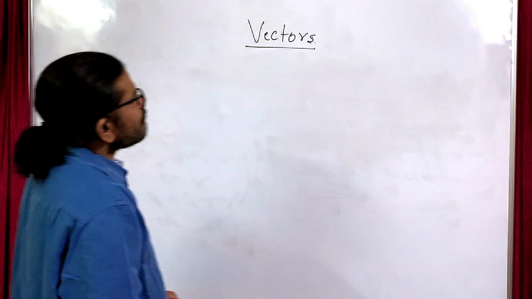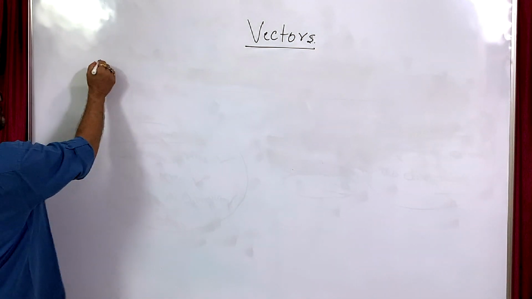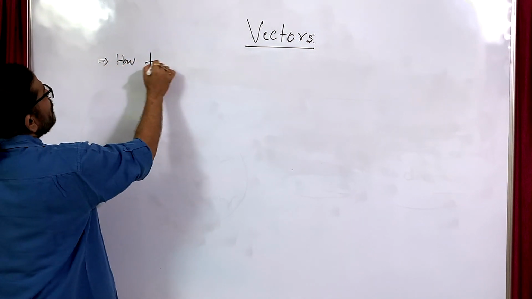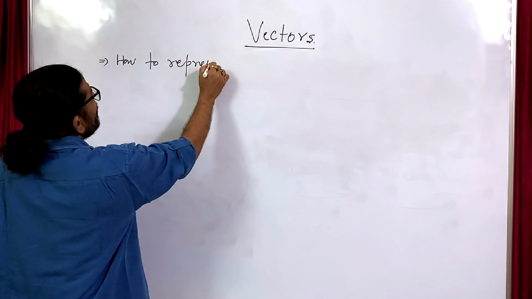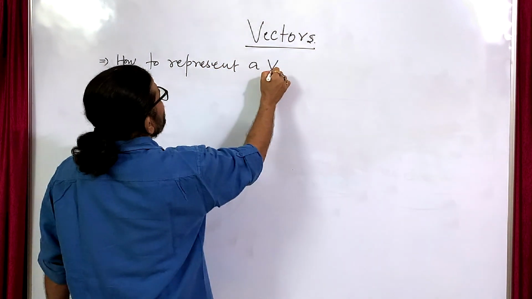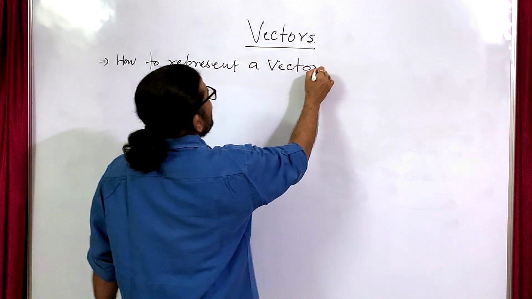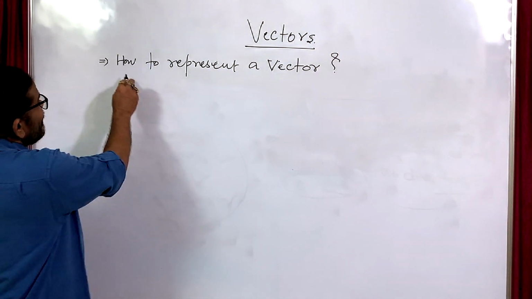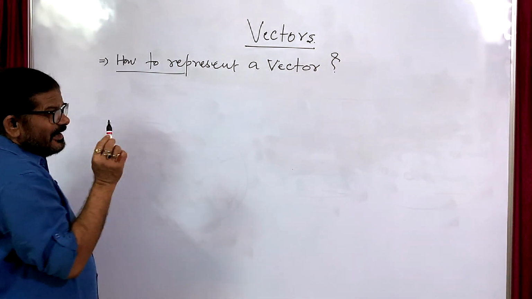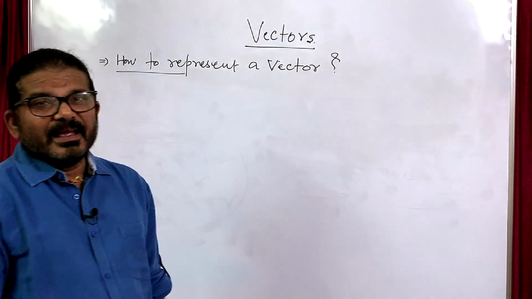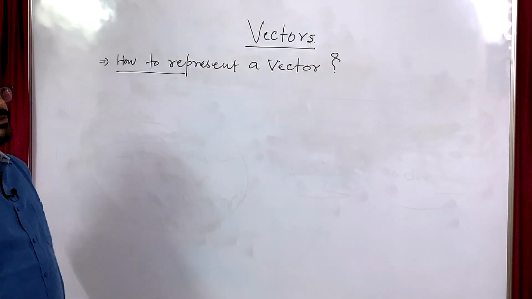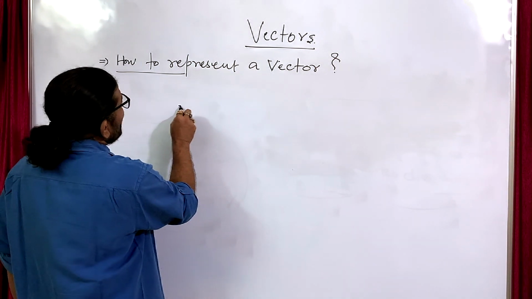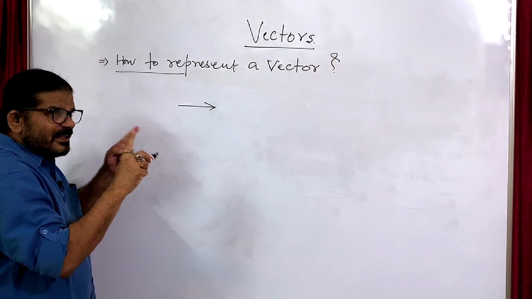So the first thing is how to represent a vector. If any physical quantity is a vector, we generally take a line segment which represents the magnitude.